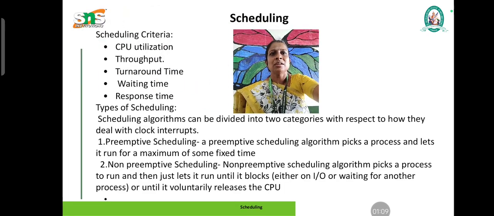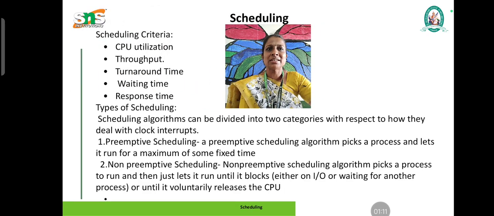Next we will discuss several scheduling criteria. The scheduling criteria are based upon CPU utilization, that is, the CPU should be utilized to the maximum. Next are throughput, turnaround time, waiting time and response time. There are generally two types of scheduling. One is preemptive scheduling and the second one is non-preemptive scheduling.